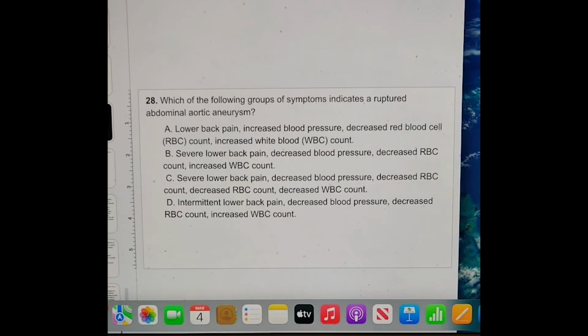All right. Question number 28. Which of the following groups of symptoms indicate a ruptured abdominal aortic aneurysm? Is it lower back pain, increased blood pressure, decreased RBCs, and increased WBCs? Severe lower back pain, decreased blood pressure, decreased RBCs, increased WBCs? Severe lower back pain, decreased blood pressure, decreased RBCs, and decreased WBCs? Or is it D, intermittent low back pain, decreased blood pressure, decreased RBCs with an increased WBC? What are we thinking?